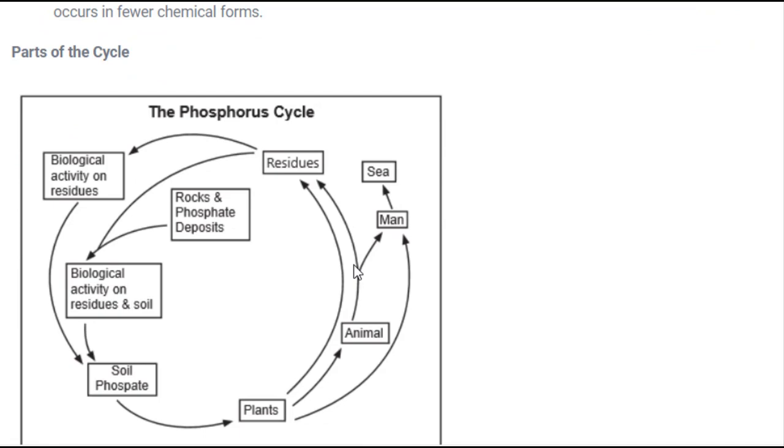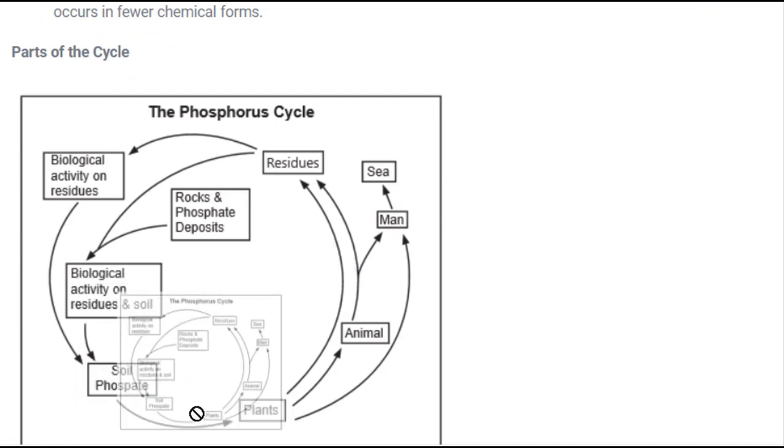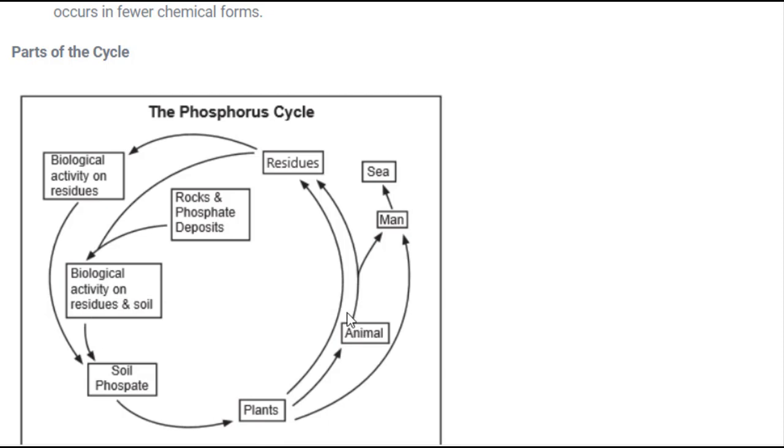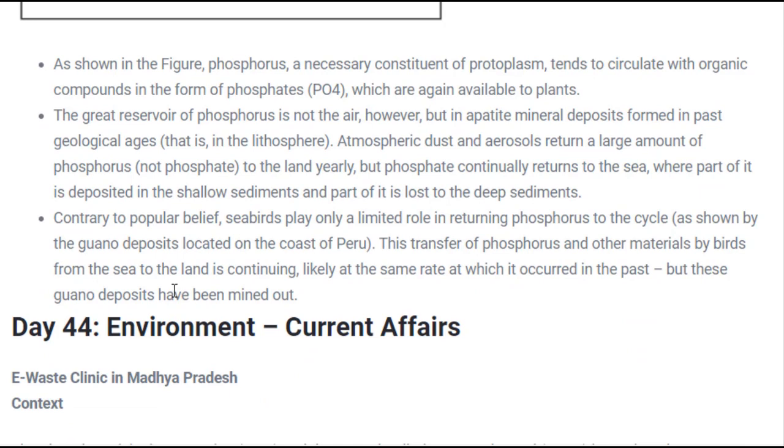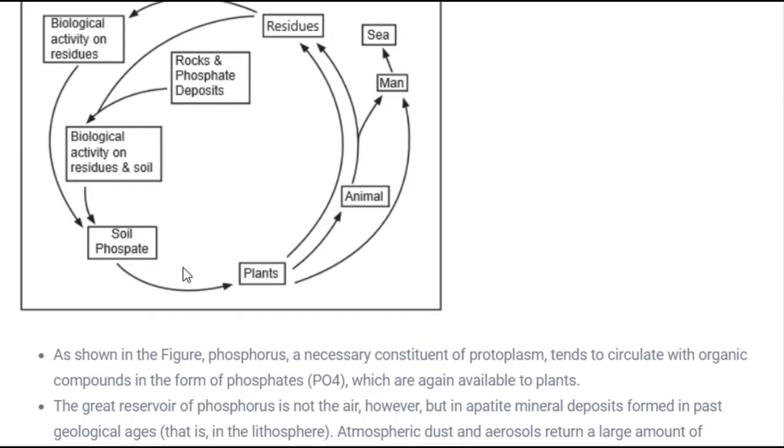How does the phosphorus cycle happen? You can again see in the example: plants take soil phosphate, and it moves to animals. Animals are consumed by man, and these plants would also be in the sea. Man and animals are decomposed, leaving residues, and this biologically active residue converts into soil phosphate. In between, rock and phosphate deposits are present, and biological activity can happen on that rock or soil, and again it is converted into soil phosphate in nature. So this is about the phosphorus cycle.